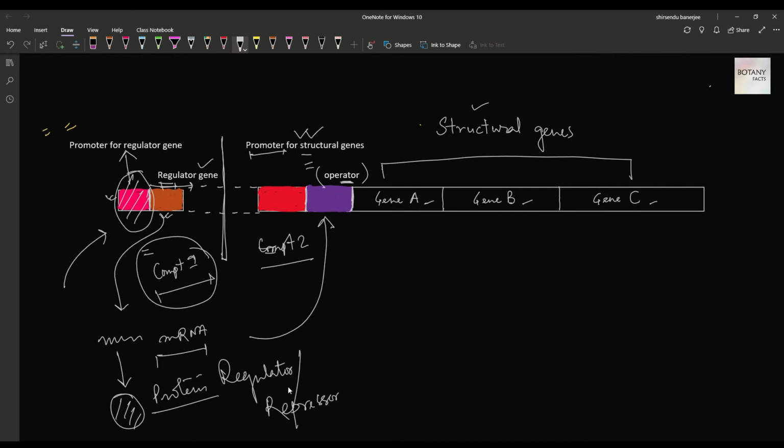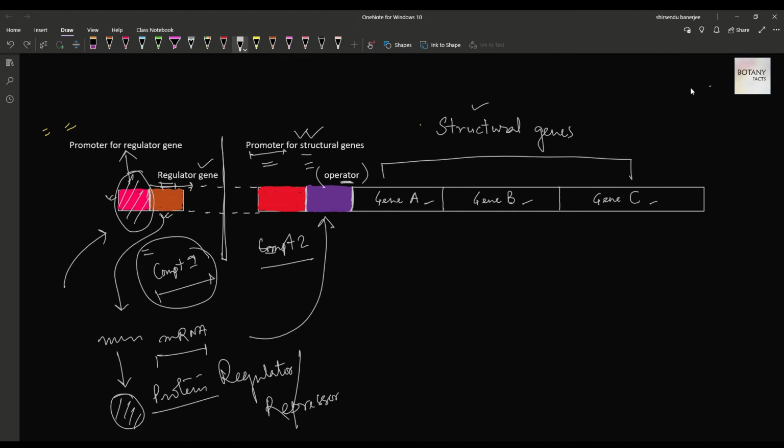So, what is the function of the promoter of the structural gene? The promoter of the structural gene is the normal promoter region, what we had seen in the previous video, that is the normal transcription unit. Here, an RNA polymerase binds and goes through the structural genes and transcribes the structural genes. Clear?